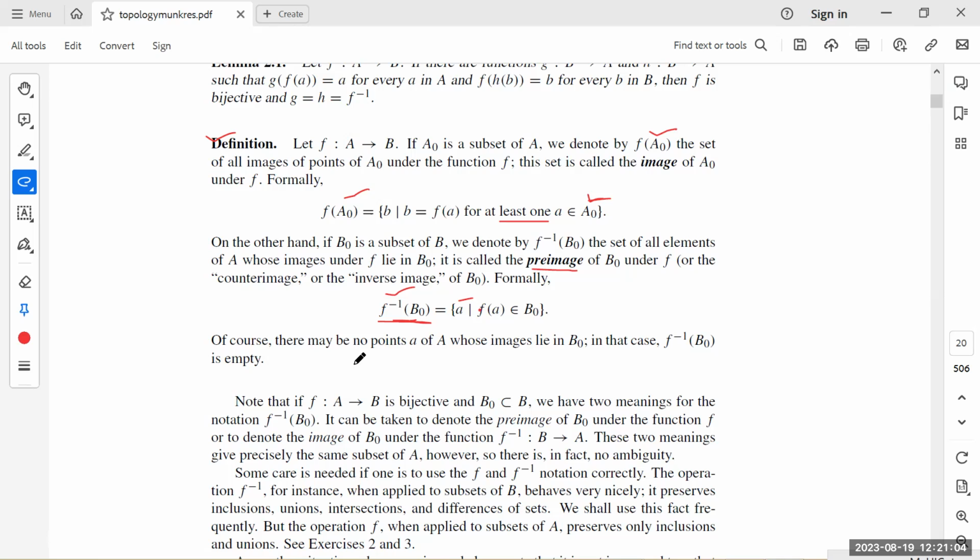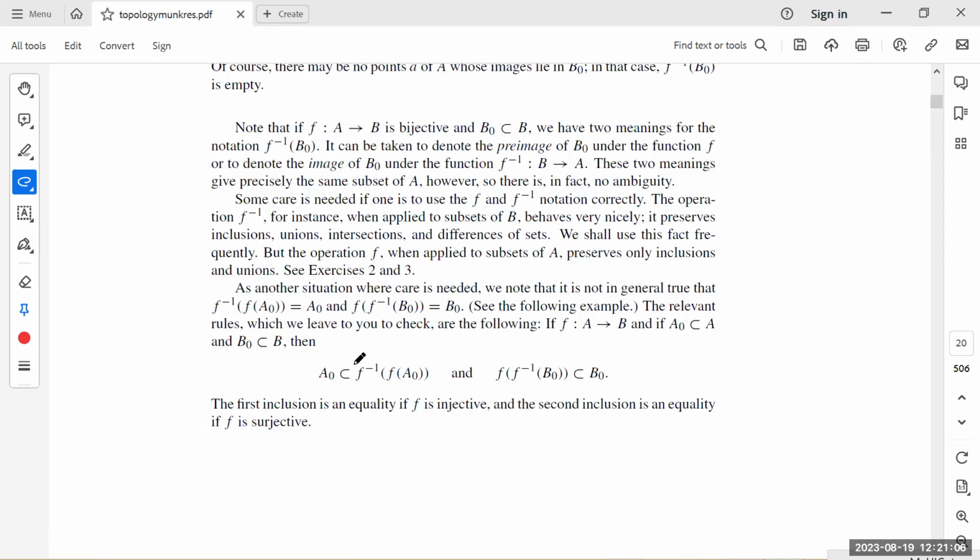Now we will see various exceptions. In general, we are expecting that the set theoretic inverse of the direct image f of A naught is A naught, and that the direct image of the set theoretic inverse of B naught, f of f inverse B naught, is equal to B naught, but this is not true.